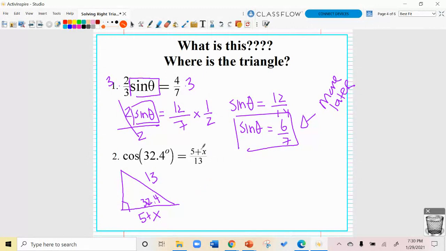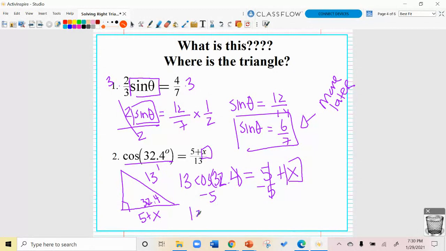So my goal is to isolate x. I'm going to pretend this is over 1, and let's cross multiply. 13 times the cosine of 32.4, not picking up a calculator, don't tempt yourself, equals 5 plus x. This is just a number. Relax, it's a number. I'm going to subtract 5.